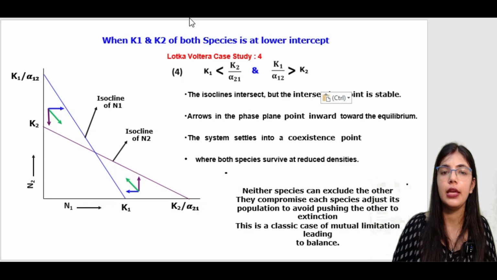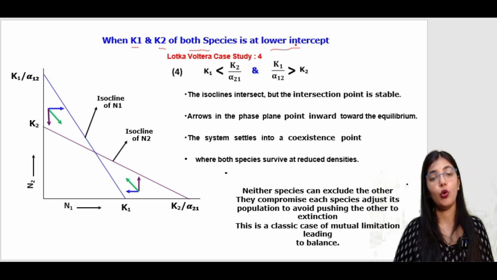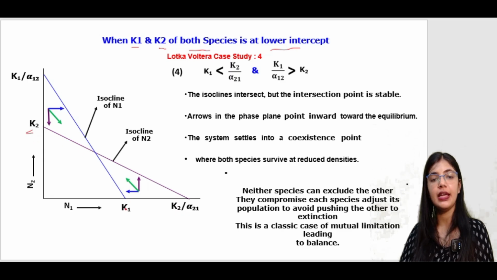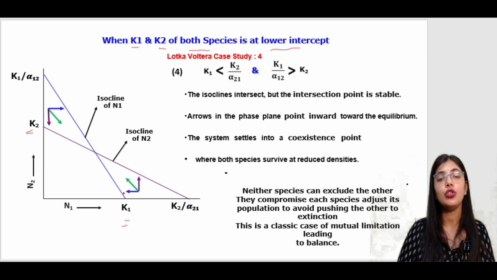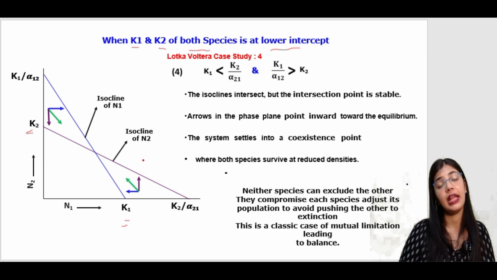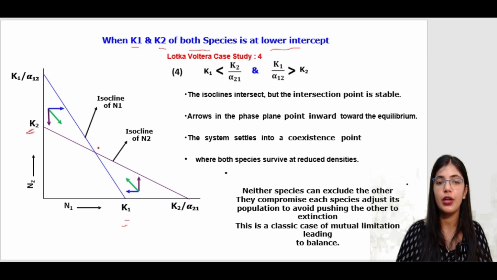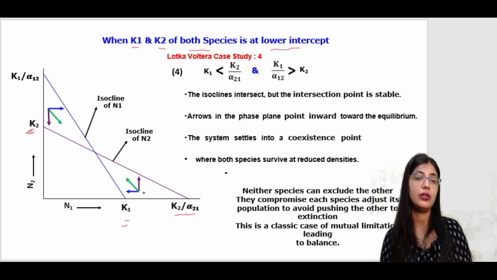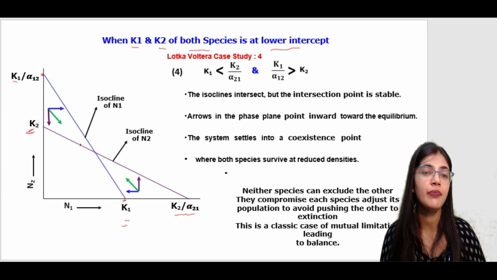So here you can see the condition when K1 and K2 both species are at lower intercept. Like here you can see that K2 which is present, it is in lower intercept, and K1 which is present, it is also in lower intercept. So when these two things are in lower intercept, during this condition what happens, there is stable coexistence. Like here you can see the K2 is present in lower intercept and this K2 is present in higher intercept. So these things will be joined, and here the K1 is in higher intercept and this K1 will be joined.